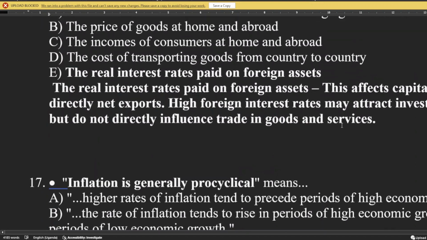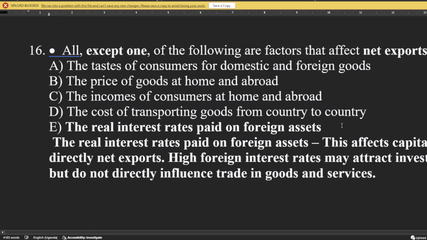I didn't put the explanation here. Net exports is the difference between exports and imports. Probably I'm right, I stand to be corrected. So which of these, all except one, are factors that affect net exports? Which one does not affect net exports? In brief, that is the question. And the answer is the interest rate paid on foreign assets.